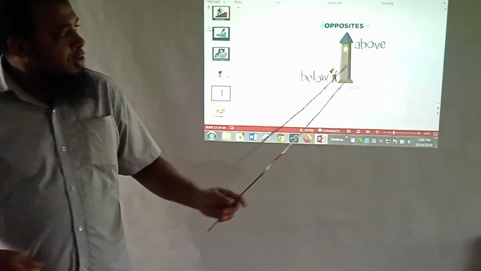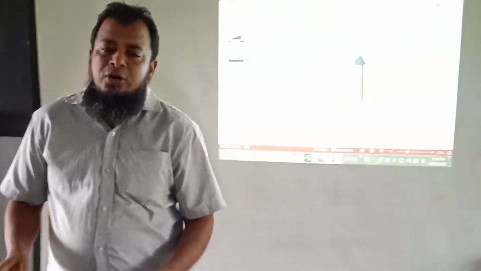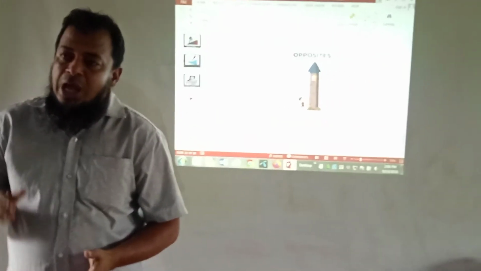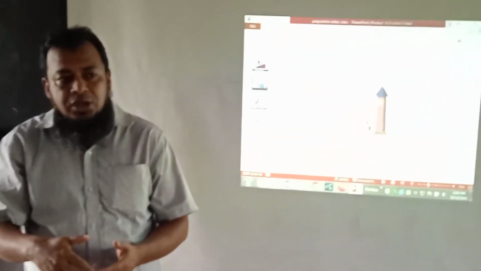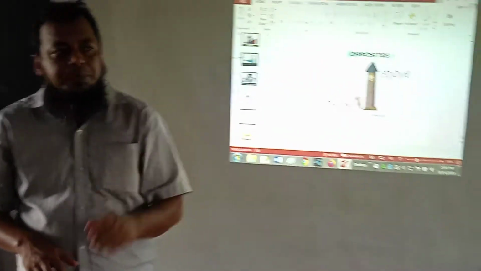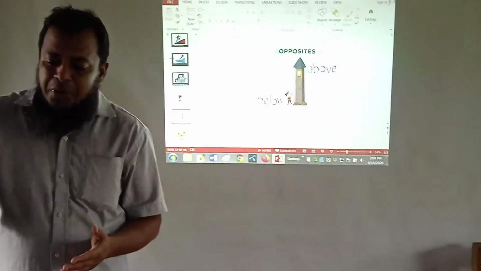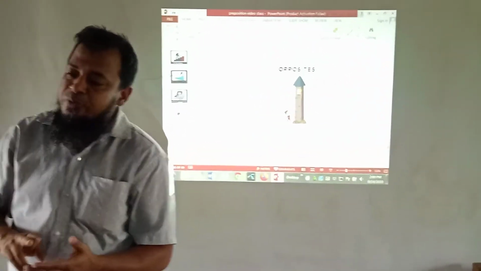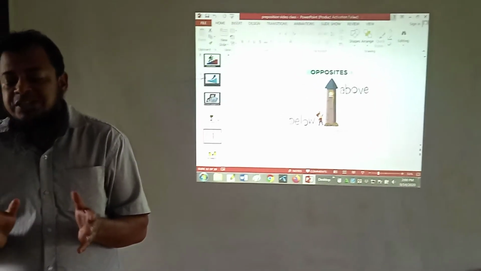Here we have got two opposite prepositions, above and below. These two are very confusing prepositions. Above means the highest position and below means the lowest position. On, over, up and above, all the four prepositions indicate something on or over, but above is the highest position. Above is something that is motionless, that is still.